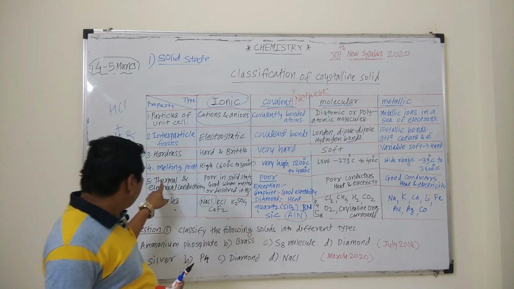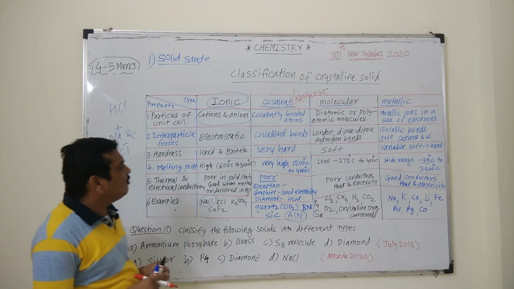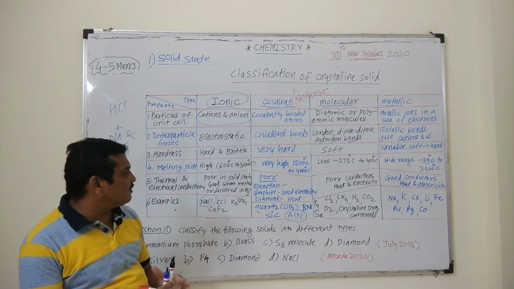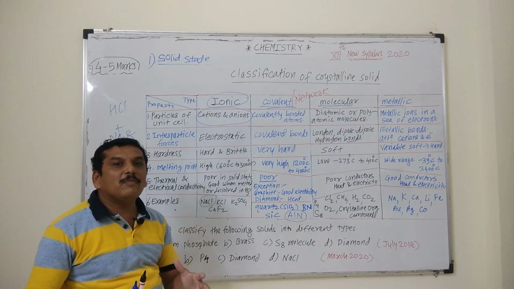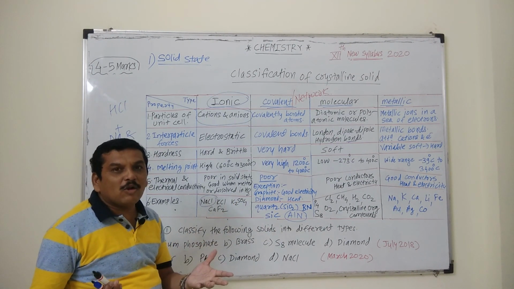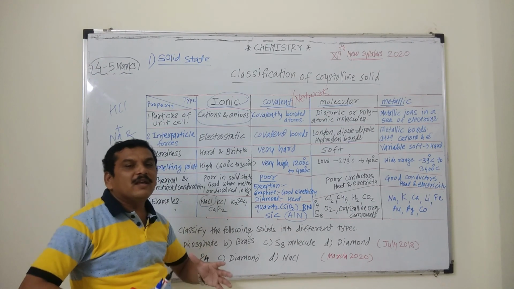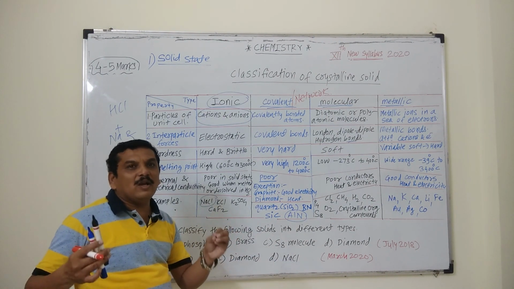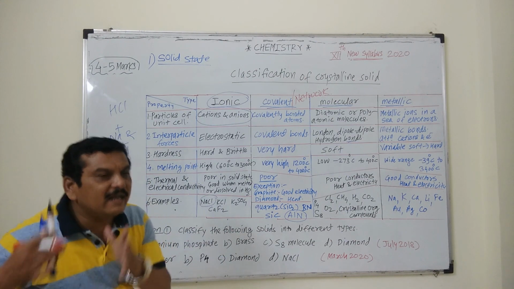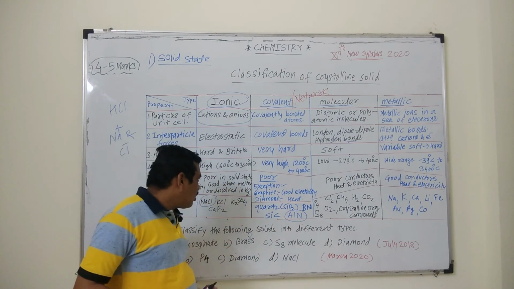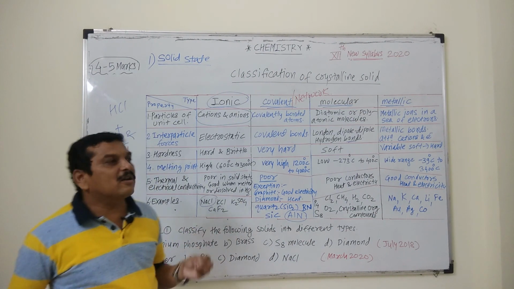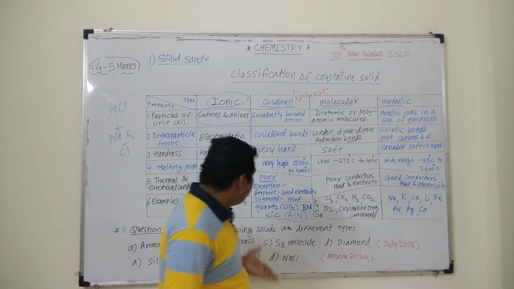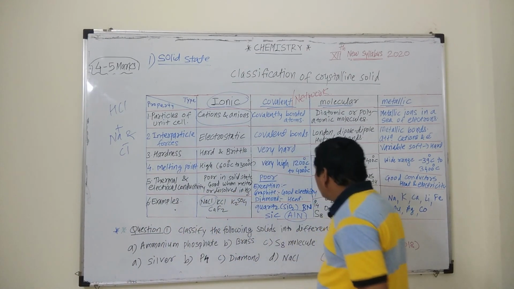And also if we see the thermal and electrical conductivity of these covalent solids, they are poor conductors of heat and electricity, but there are two exceptions. That is, graphite is a good conductor of electricity. Why is graphite a good conductor of electricity? We have seen in the 11th standard that the carbon atom of graphite is sp2 hybridized, and one electron is available to conduct electricity. Hence graphite is a good conductor of electricity, and diamond is a good conductor of heat. And hence the examples are quartz, diamond, graphite, boron nitride, silicon carbide, aluminum nitride.